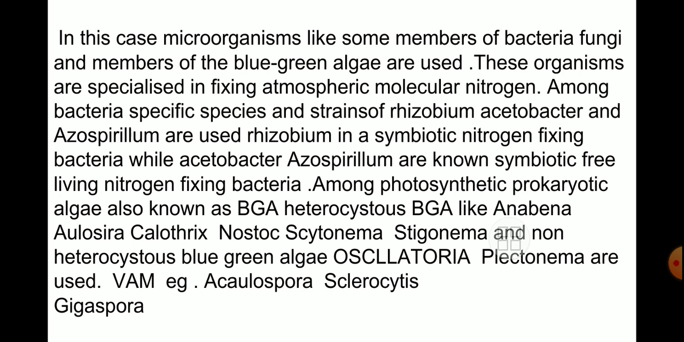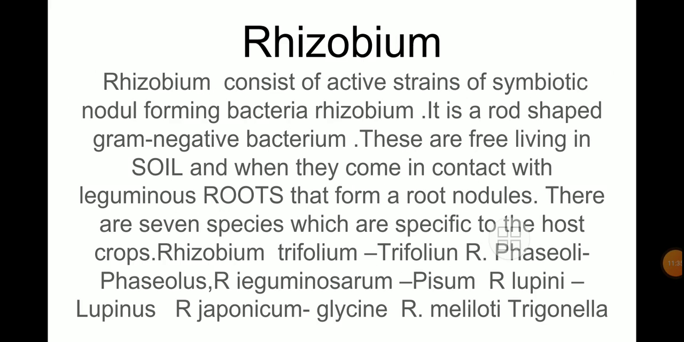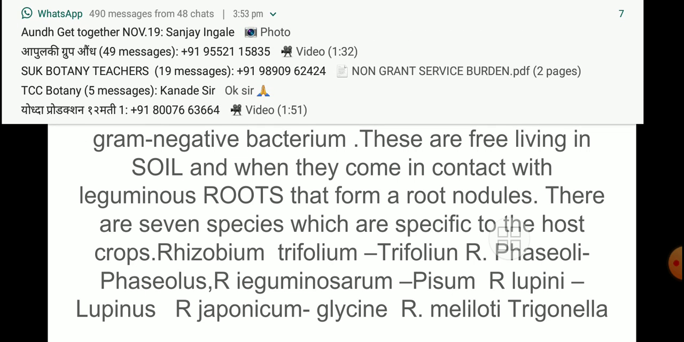After fixing that atmospheric nitrogen, it is made available to the plant for its growth. Here, in the case of rhizobium, you have to keep in mind that it consists of active strains of symbiotic nodule-forming bacteria. My friends, when we uproot a leguminous plant, which are those leguminous plants? Dicot plants. Which are those dicot plants?